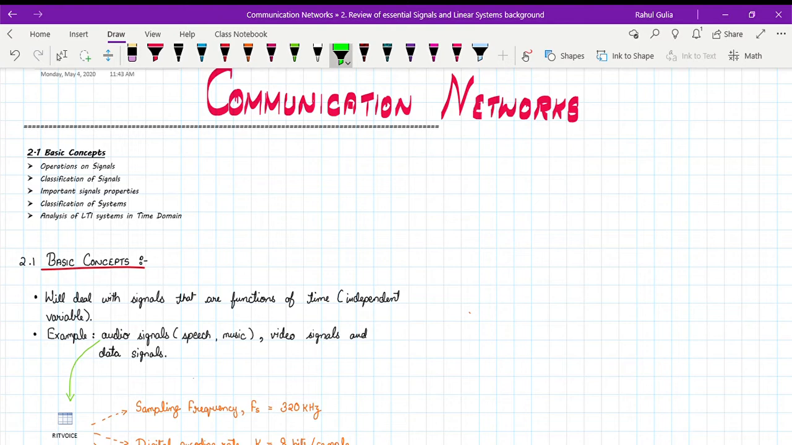basic concepts. I'm going to talk about operations on signals, classifications of signals, important signal properties, then classifications of systems, and then analysis of LTI system in time domain. So today I'm just going to cover operations on signals and let's see.